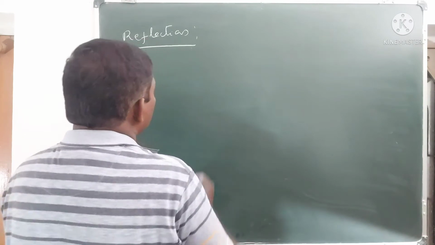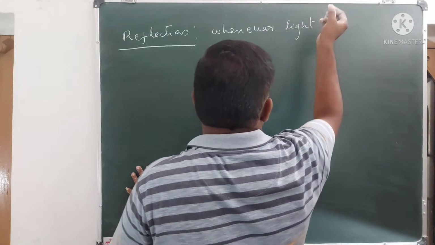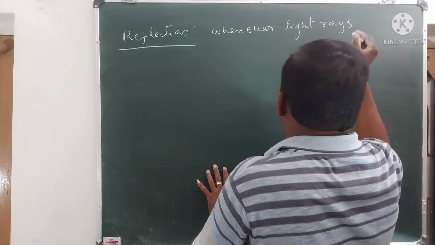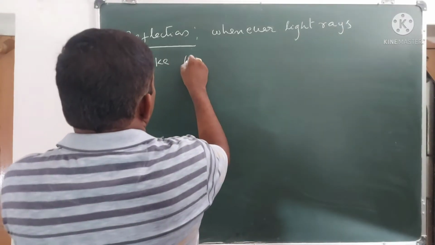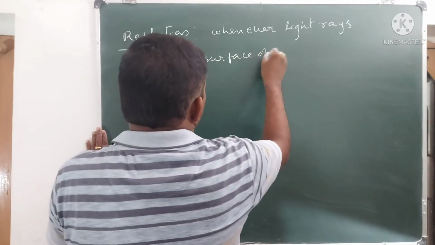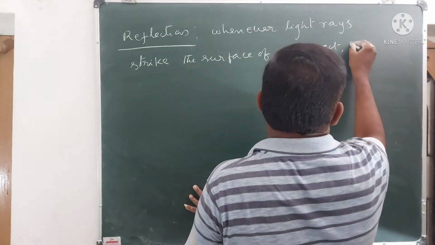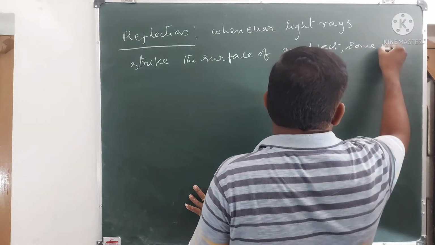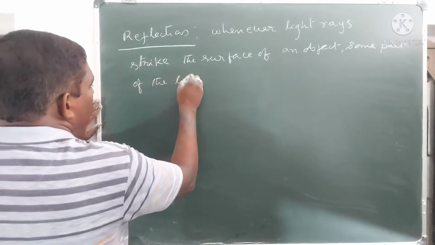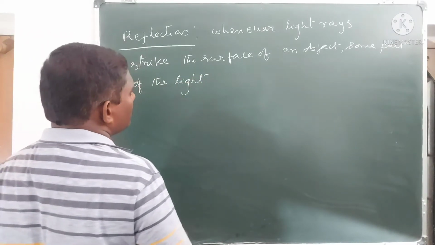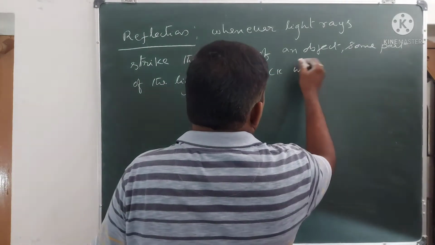So now let us write what is reflection. Whenever light rays strike the surface of an object, some part of the light gets back into the same medium.